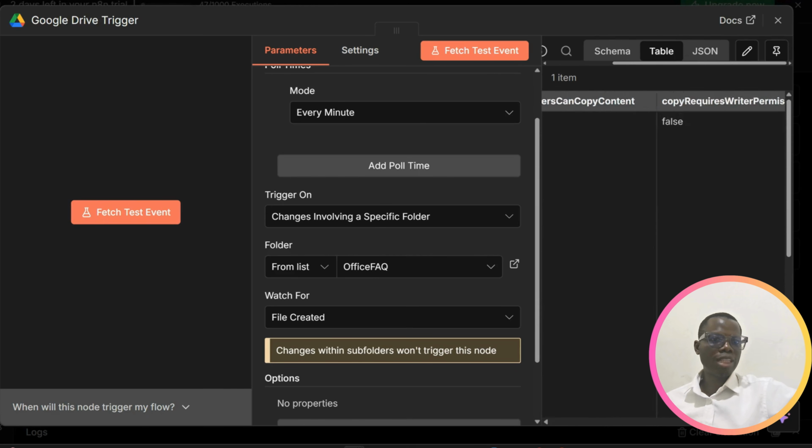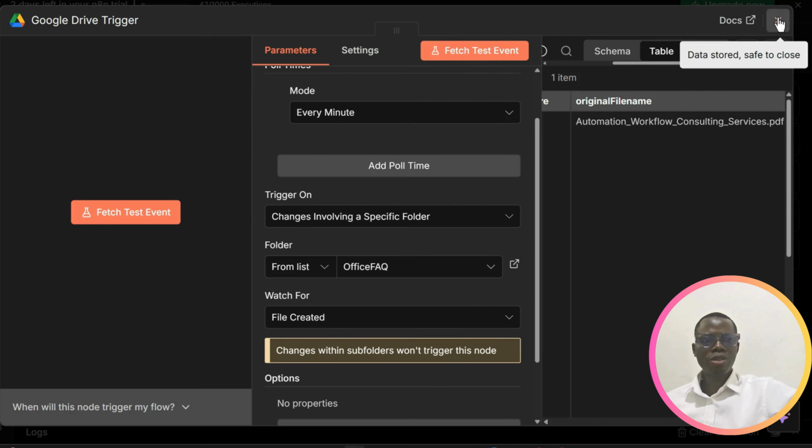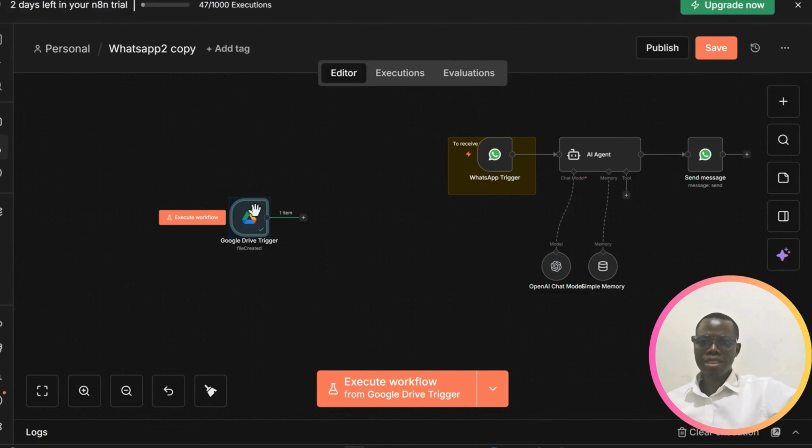There is a file name somewhere here. You see the original file name, automation workflow. That's the PDF that I uploaded. So we are done with the first node there. So we have this done.